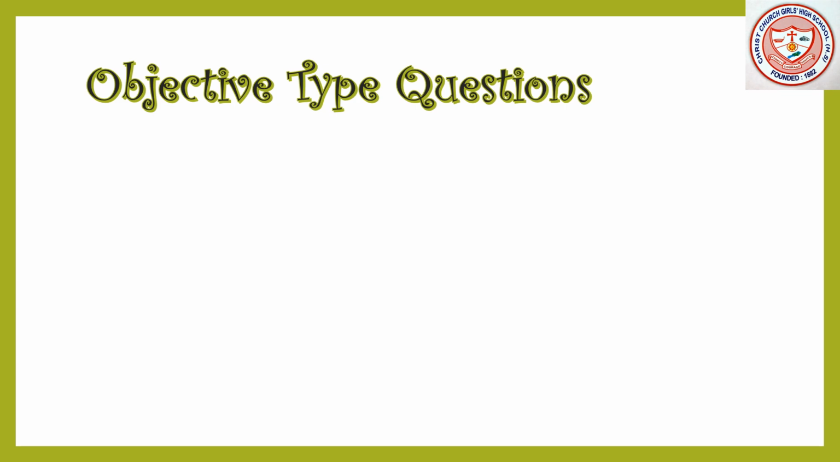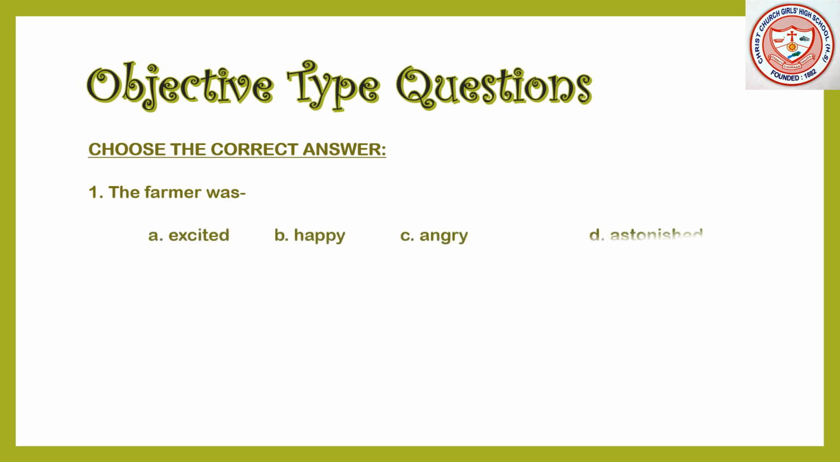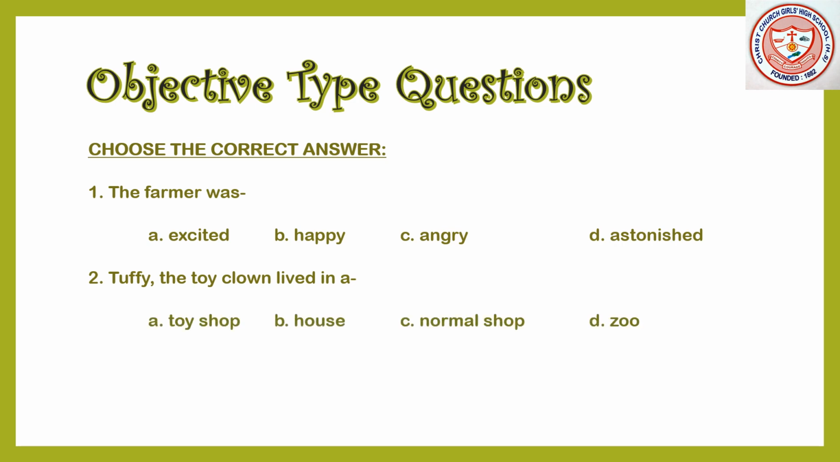Please follow it. What is the instruction over here? Choose the correct answer. First question. The farmer was A. Excited, B. Happy, C. Angry, and D. Astonished. Next, question number 2. Tuffy the toy clown lived in A. Toy shop, B. House, C. Normal shop, and D. Zoo.